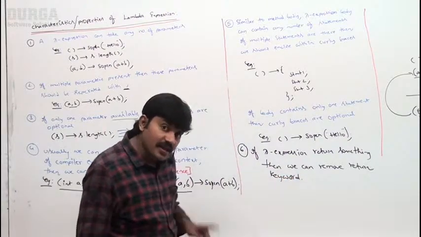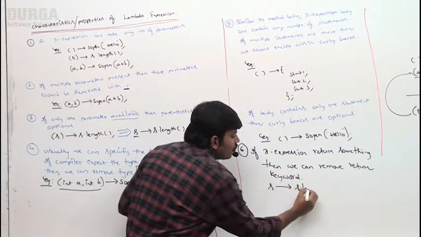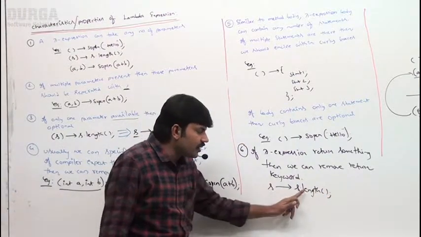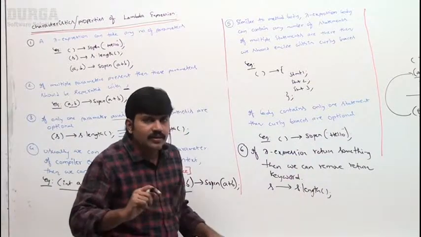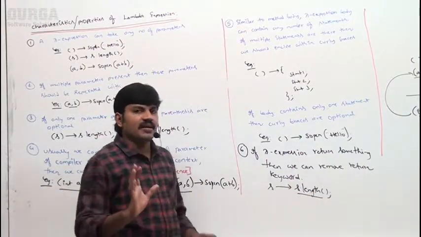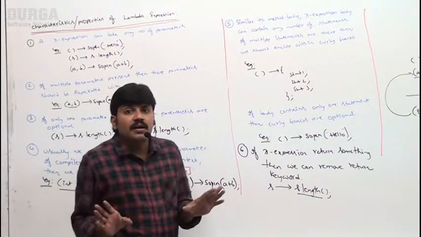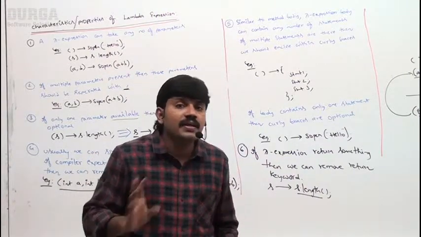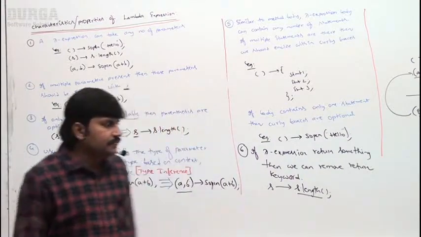In the last examples I already explained, it is not a new thing. Given a string s, I have to return its length. My lambda expression can return the length of the string. Instead of return s dot length, return is not required; simply s dot length. The compiler can guess what it is going to do. These are the various properties satisfied by lambda expressions, and while writing lambda expressions, you have to keep these points in mind. Clear, right? Okay, that's it.